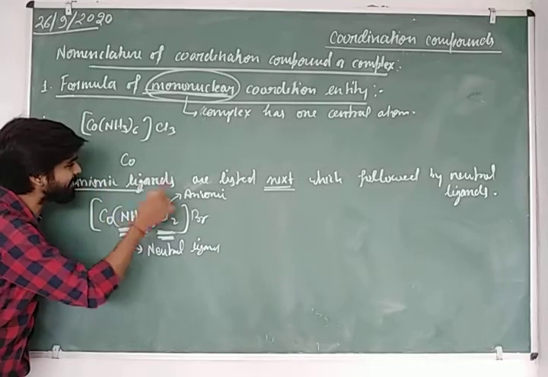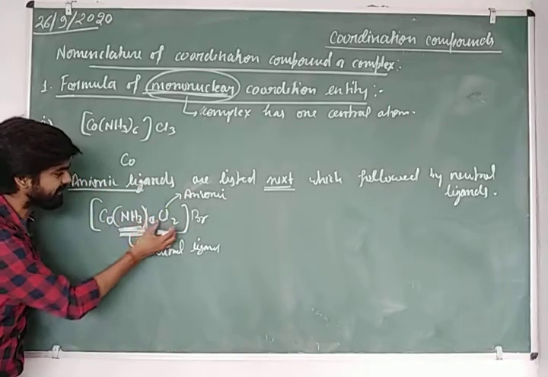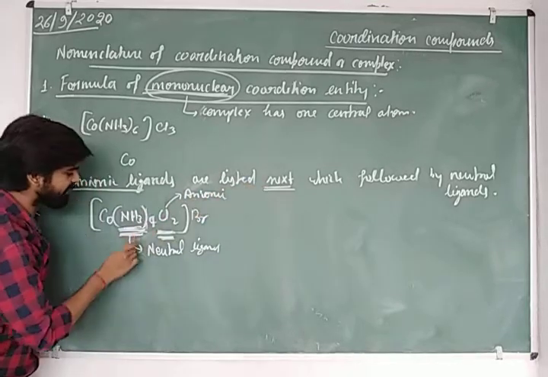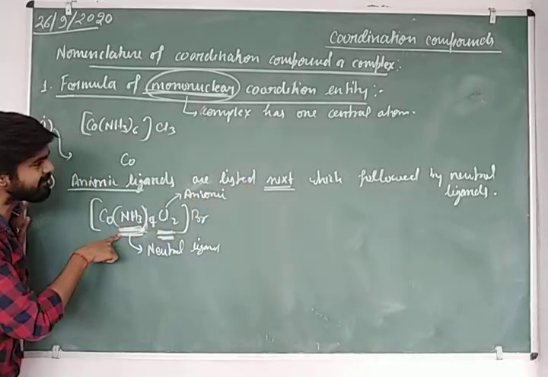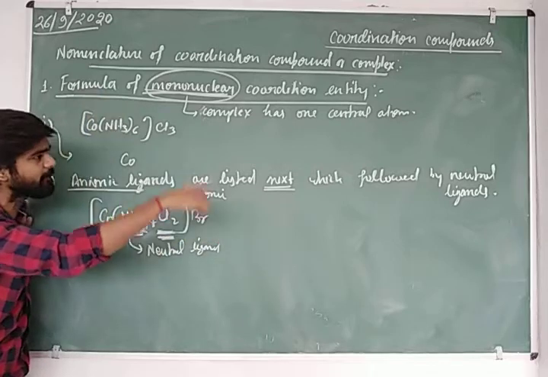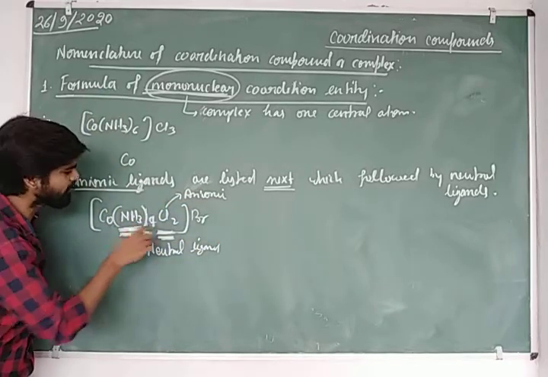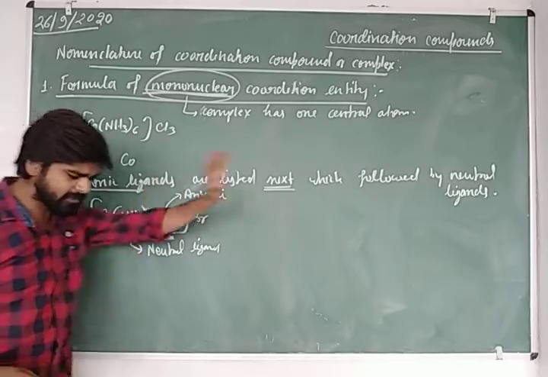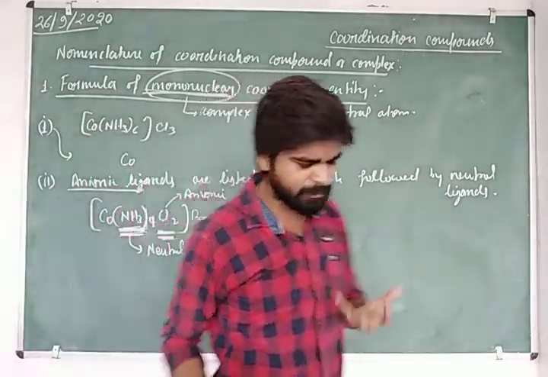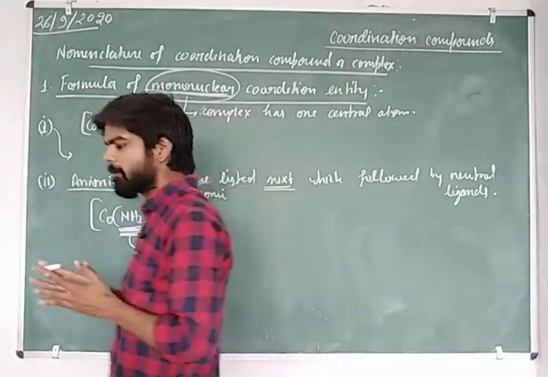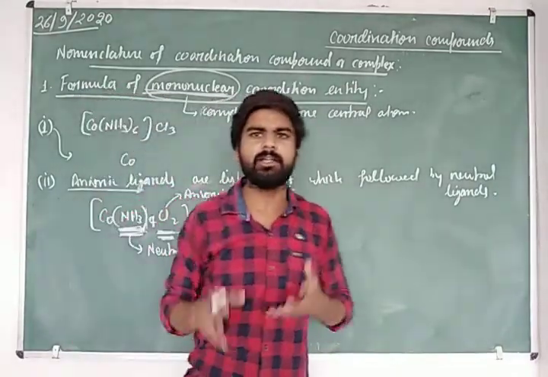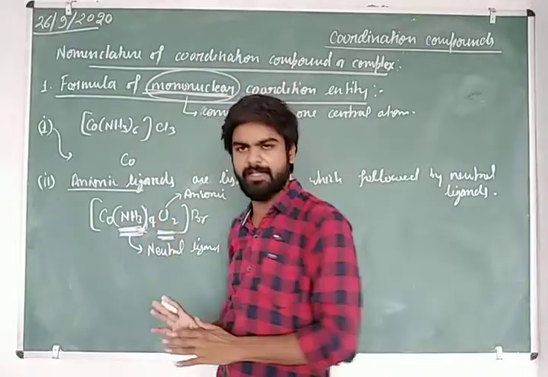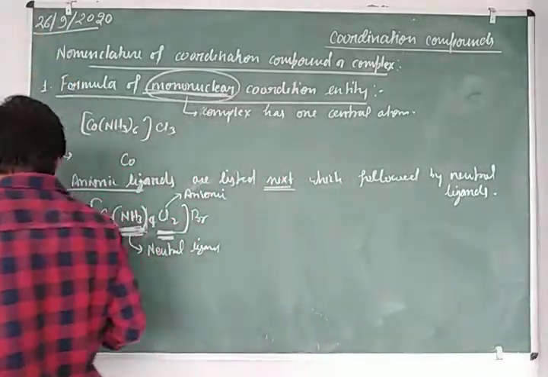Anionic ligands are listed next, which are followed by the neutral ligands. So if a number of ligands are present in the coordination complex, anionic as well as neutral, then we write firstly the anionic ligand, after that the neutral ligand. That's it. What is the next rule?